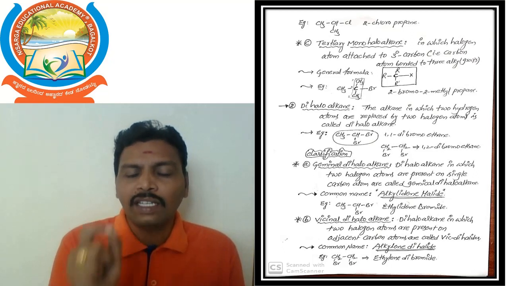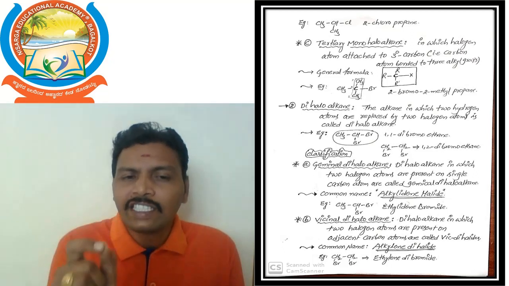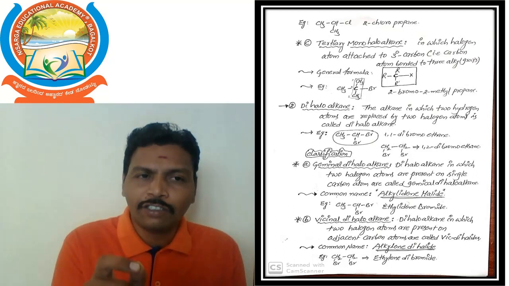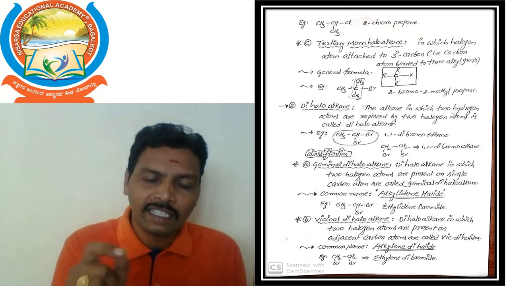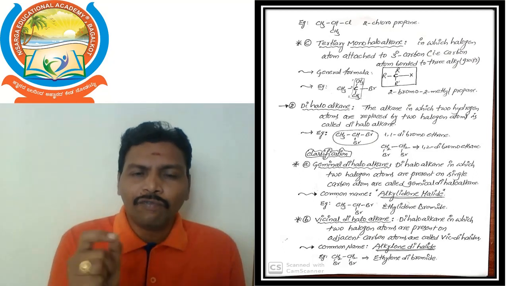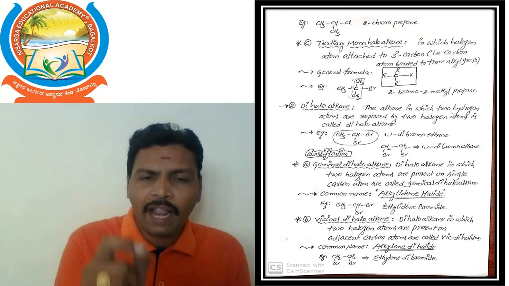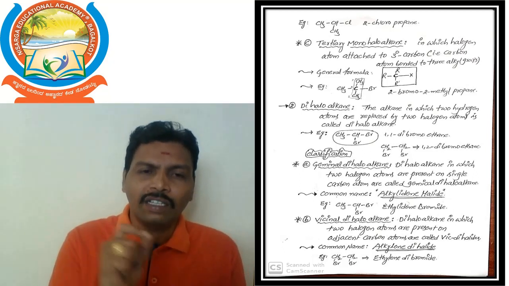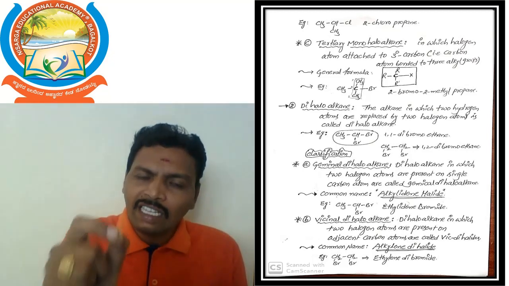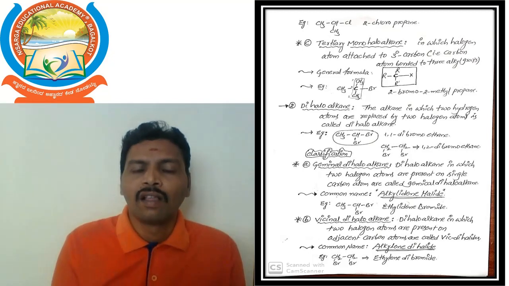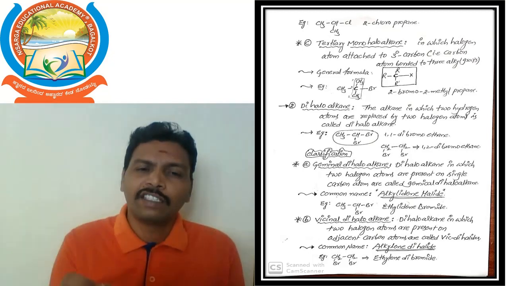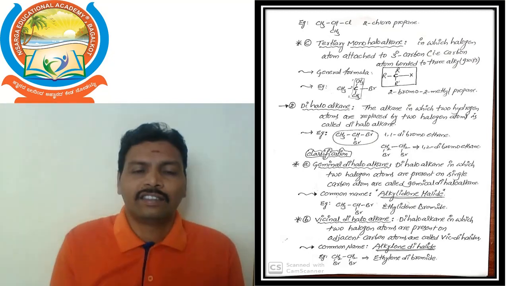Tertiary carbon means the carbon directly attached to three other carbon atoms. If you understand primary, secondary, and tertiary carbon, these three definitions are very easy. Okay, this is the classification of monohaloalkanes.